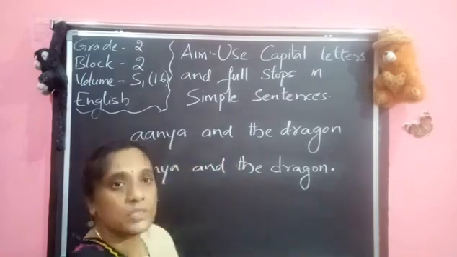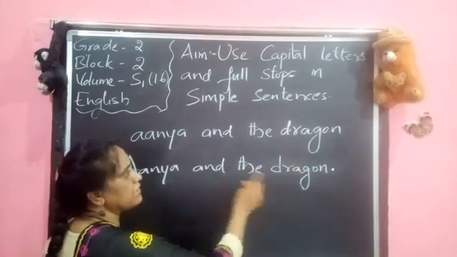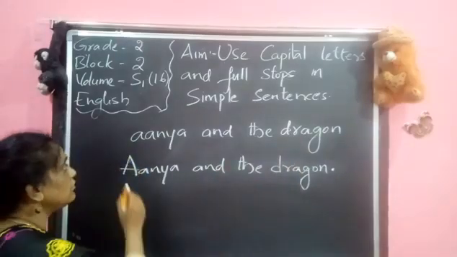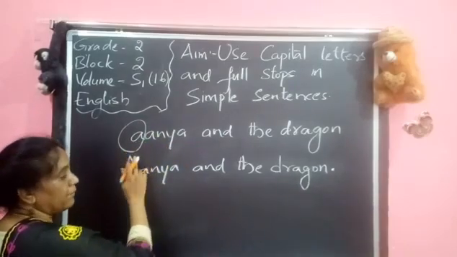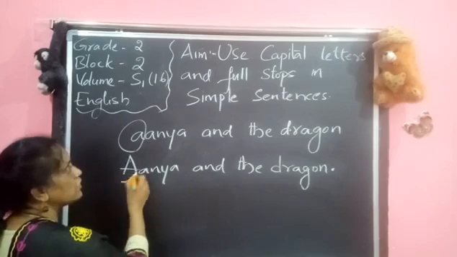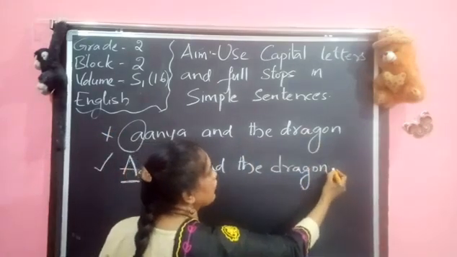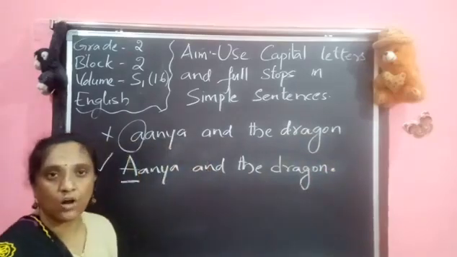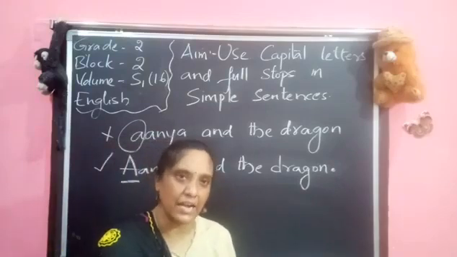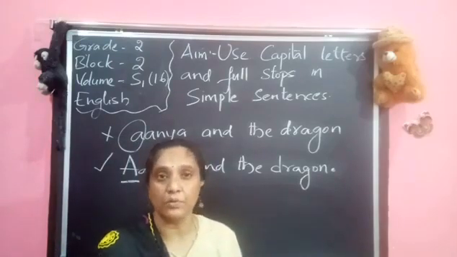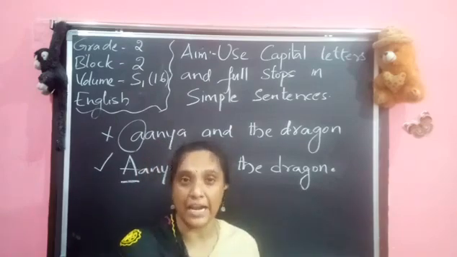Okay, so if you see the two sentences here, can you observe that? Anya and the dragon. This is the same sentence written, but you can observe that in the first word, the first letter is not capital, but we want to write it with a capital letter. So this is wrong and this is right. And completely after the dragon we want to use the full stop. If we don't use the capital letters and full stop in the right way, we cannot write clearly, and we cannot understand what they have written.